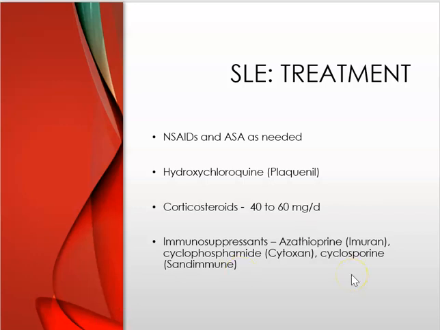Treatment, you're going to be giving Tylenol, aspirin, and NSAIDs. That can help manage the joint pain, the arthritis, fever, and fatigue. And aspirin is going to help prevent thrombosis in patients with SLE, but keep in mind that can lead to liver toxicity. Plaquenil can be used to treat skin and arthritic manifestations and can help decrease any acute episode frequency. Corticosteroids, those are going to be required for those who are exhibiting life-threatening manifestations such as nephritis, hemolytic anemia, or pericarditis. And they're going to require large doses of corticosteroids in those events.